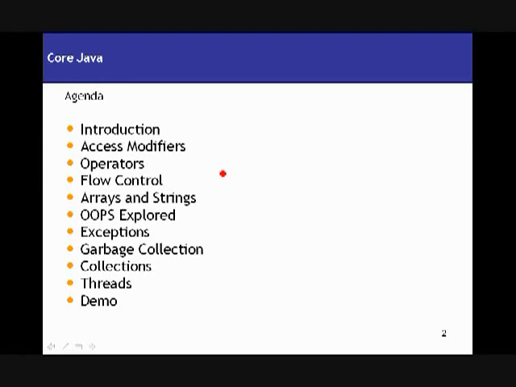We are going to talk about what the OOPS concepts are, exceptions, garbage collection, which is one of the very important topics in Java, collections, which is nothing but a set of data structures, threads, and in the end we are going to have a demo where we are going to write different programs and execute them and see how they really work in real time.